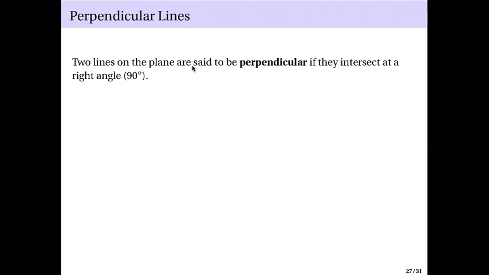Now, another term here, perpendicular lines. In here, two lines on the plane are said to be perpendicular if they intersect at a right angle. So for example, you have this line here and you have another line here. If at this intersection you get a right angle, a 90-degree angle, then these two lines are perpendicular.